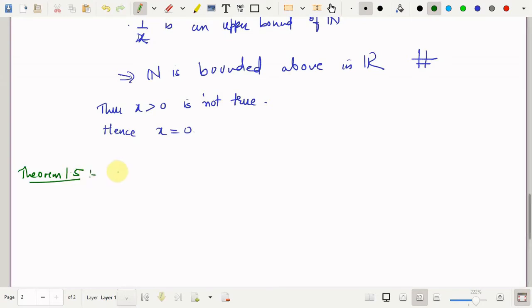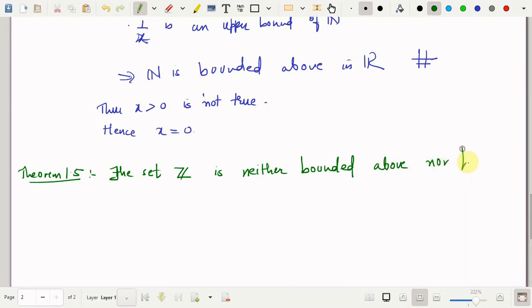This says that the set of integers, set Z, is neither bounded above nor bounded below. Such kinds of sets are said to be unbounded, that is, Z is not bounded. So the one term that we used for not bounded is unbounded in R.